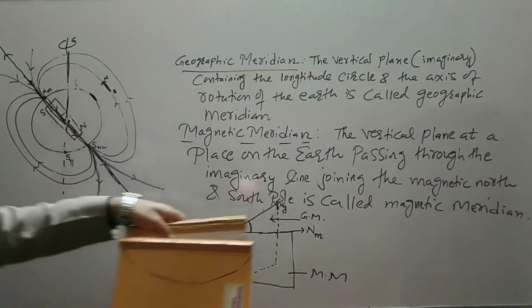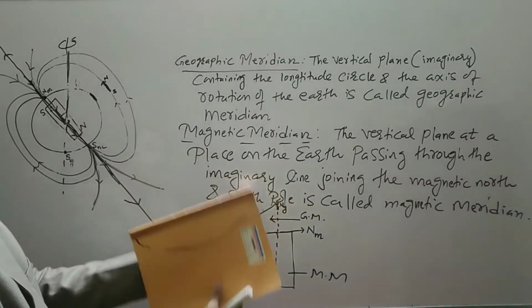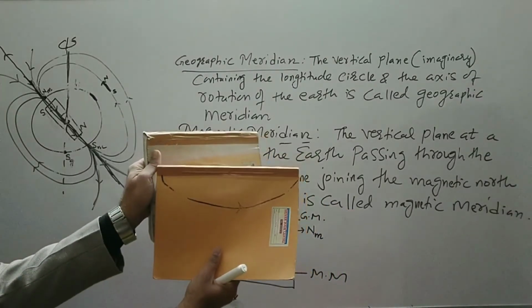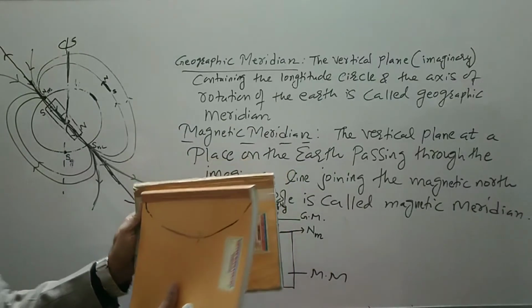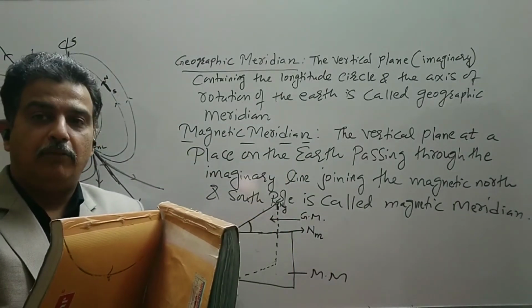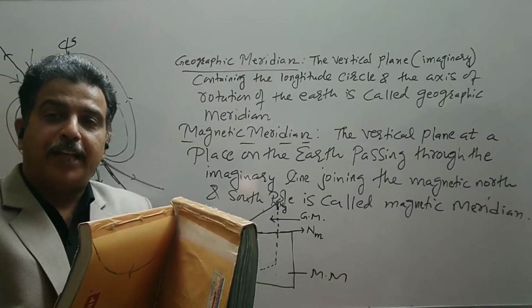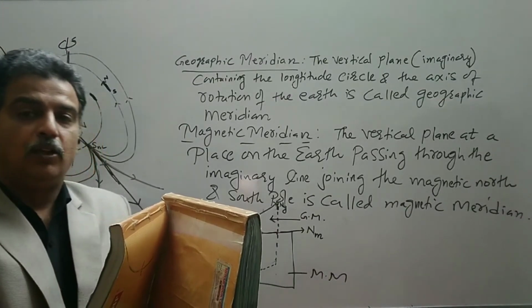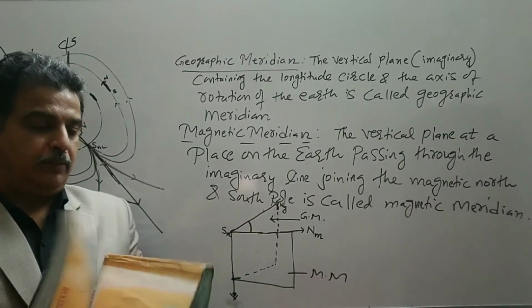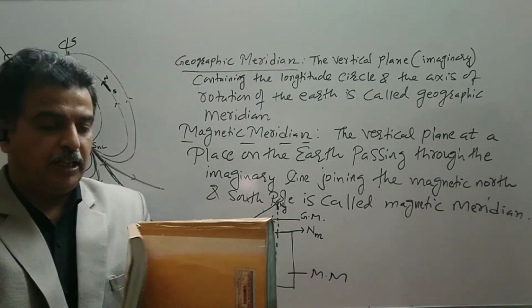So this is how the meridians are formed. One magnetic meridian, and at the back the geographic meridian. There is an angle between them. This angle will be referred to as the angle of declination, or declination only. So this is another term we will define.